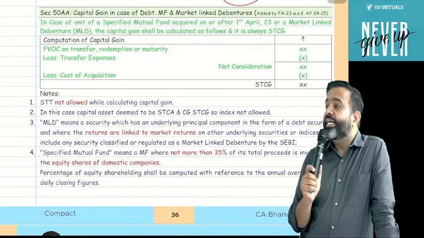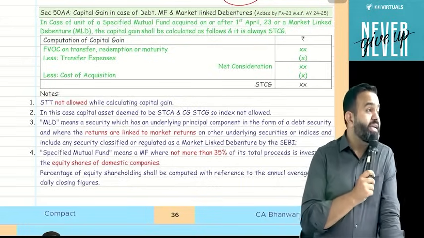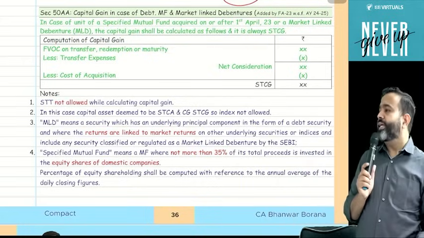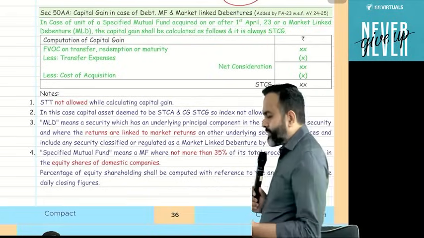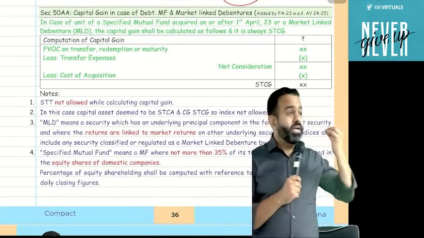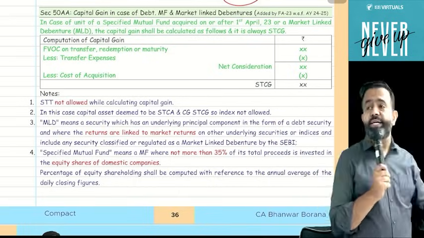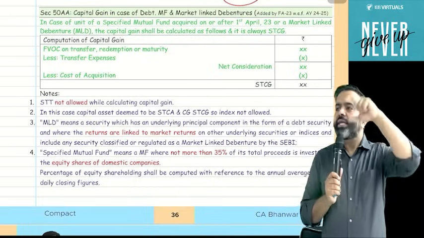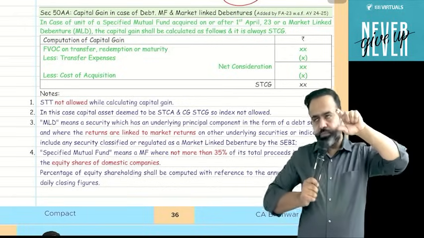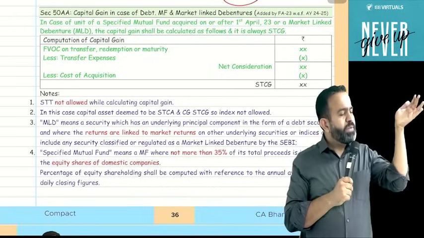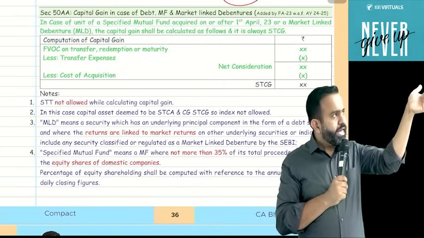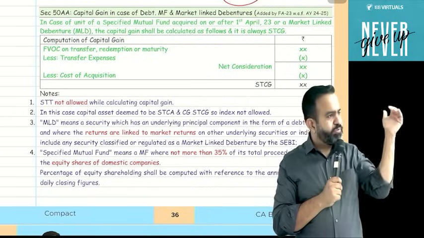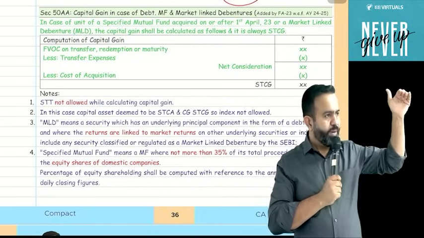MLD means market linked debenture. What is a market linked debenture basically? Market linked debentures, like Anand Rathi and Motilal Oswal group and others used to issue. A market linked debenture is basically a debenture in which there is a fixed percentage of interest, so some amount is fixed, like a debt instrument.